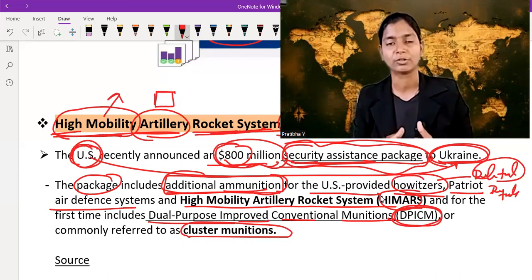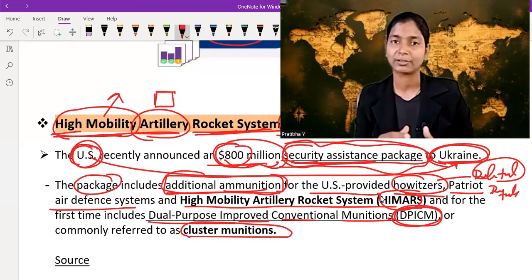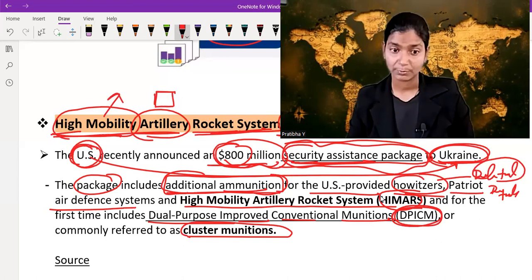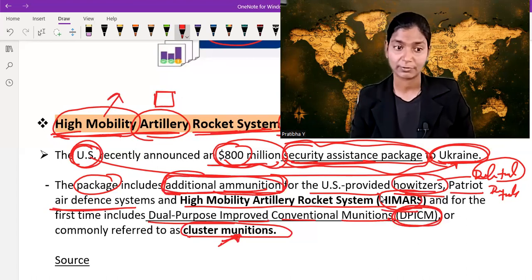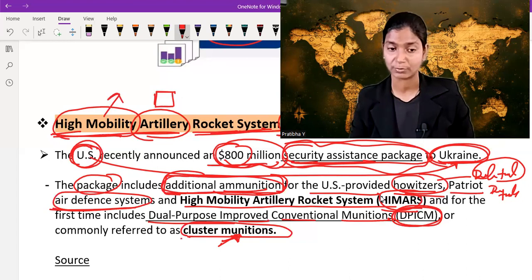Earlier, the USA provided ammunition to Ukraine so that it could fight the war with Russia. But the first time, it provided cluster munition in the form of security assistance. It provided additional ammunition for the Howitzer, HIMARS, and Patriot air defense system, but the first time it also provides cluster munition.